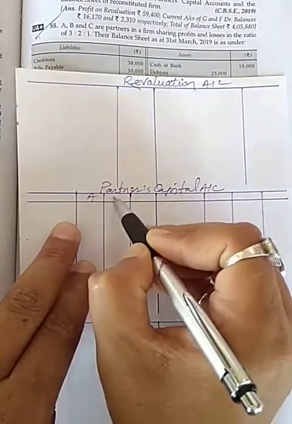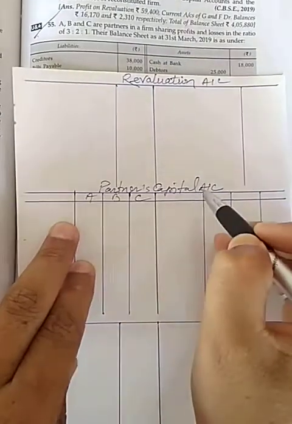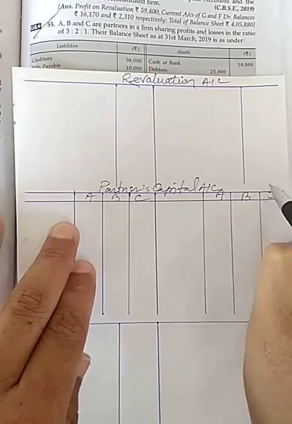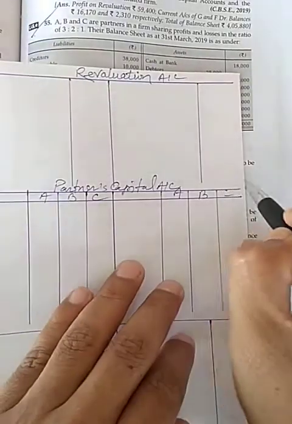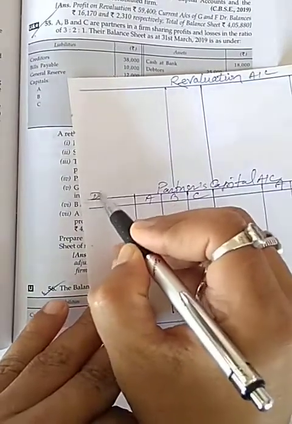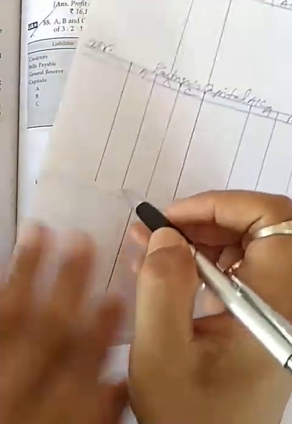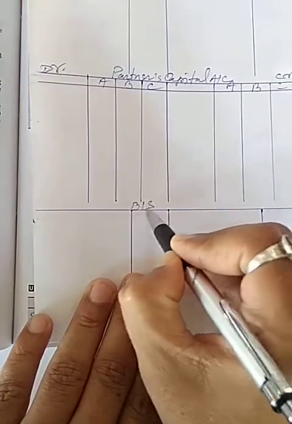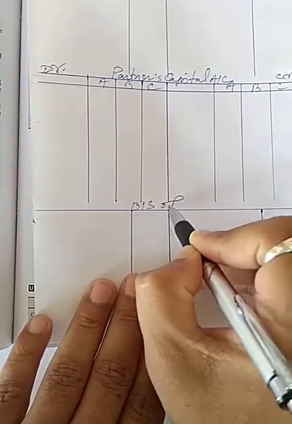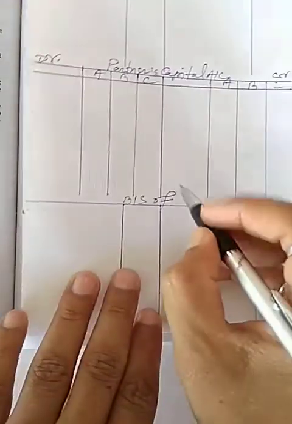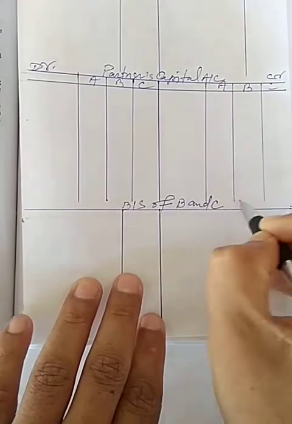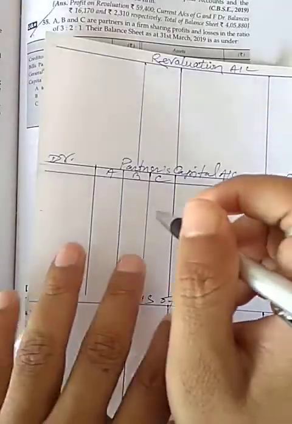A, B and C are partners. A, B and C. This is credit side and this is debit side. Now balance sheet of new firm will be of B and C because A retires.